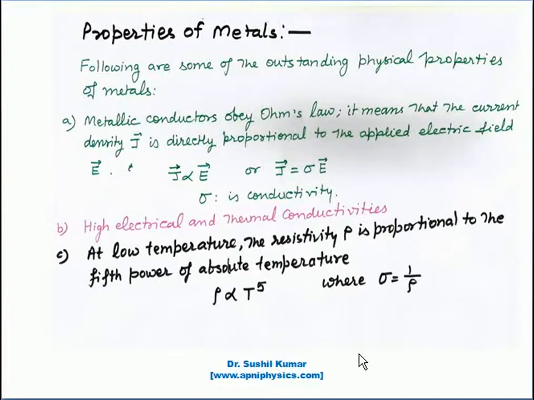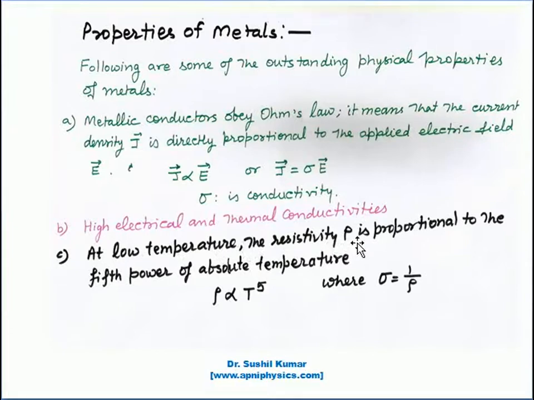There are some outstanding physical properties of metals mentioned, in which number one is that metallic conductors obey Ohm's law. It means that the current density J is directly proportional to the applied electric field E. So J is equal to sigma into E, where sigma is the conductivity. The second one is high electrical and thermal conductivities for the metals.